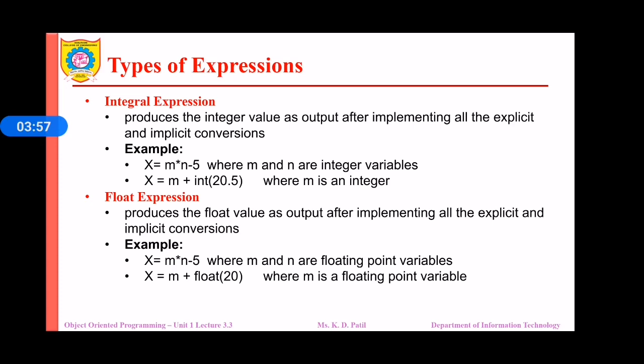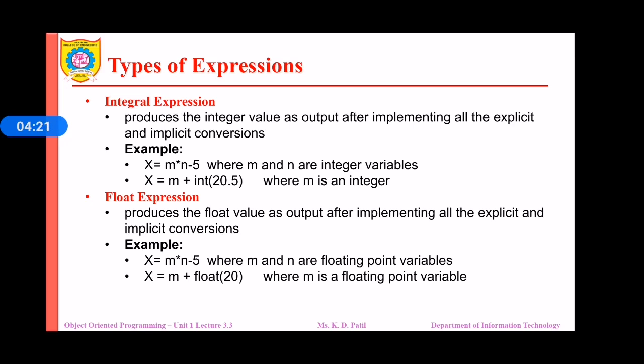Float expressions produce a float value as the output after implementing all the explicit and implicit type conversions. For example, x is equal to m multiplied by n minus 5, where m and n are floating point variables, so we will get the output as a floating point value, and that's the reason it will be considered as a float expression.